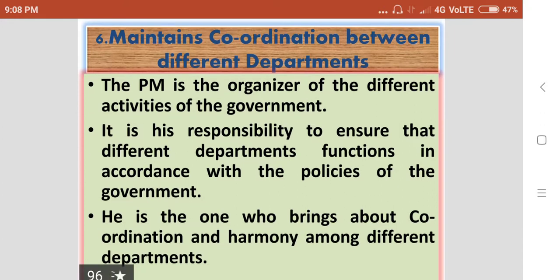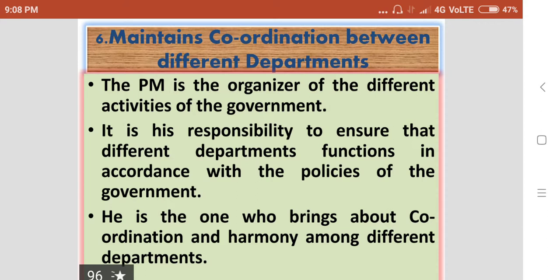Sixth function of the Prime Minister is he is the man who maintains coordination between different departments of the union government. The Prime Minister is the organizer of the different activities of the government. It is his responsibility to ensure that different departments function in accordance with the policies of the government. He is the one who brings about coordination and harmony among different departments.